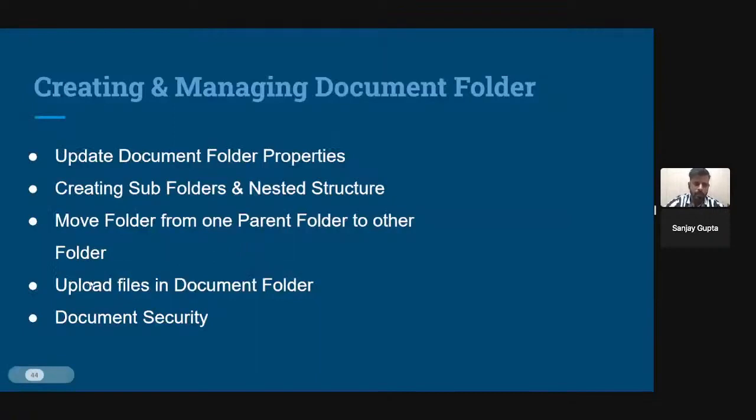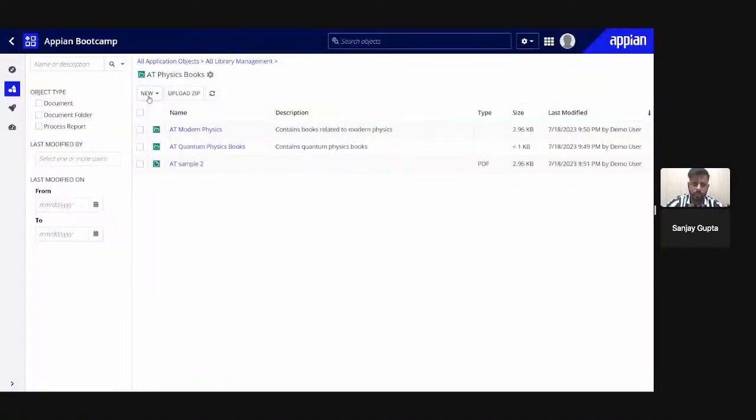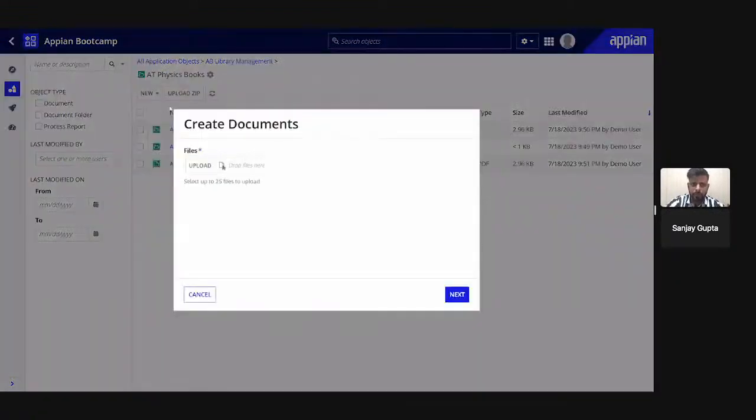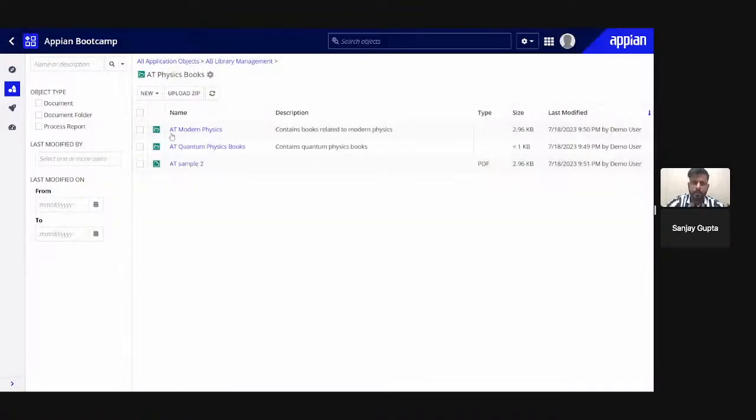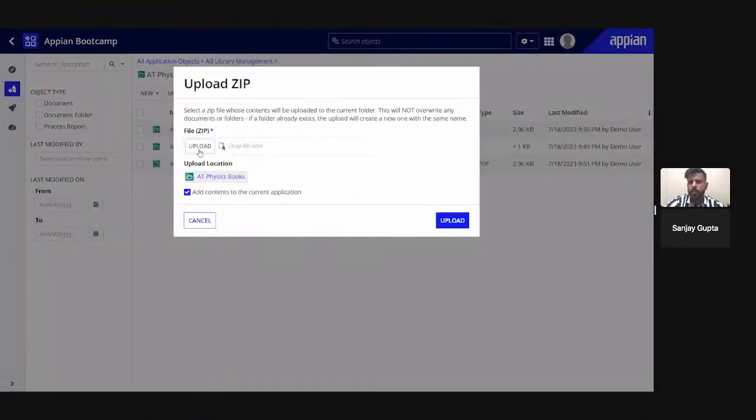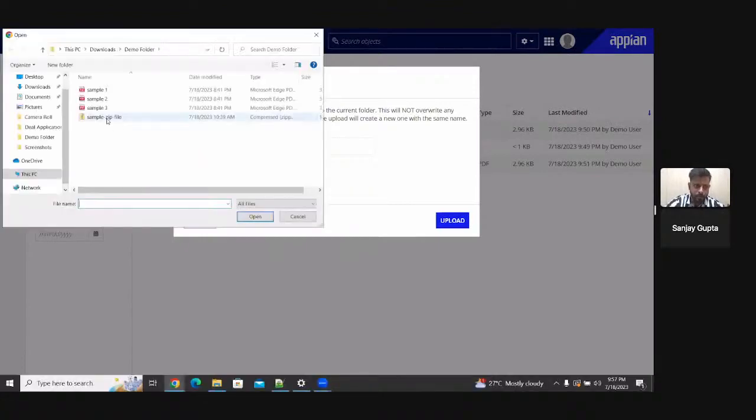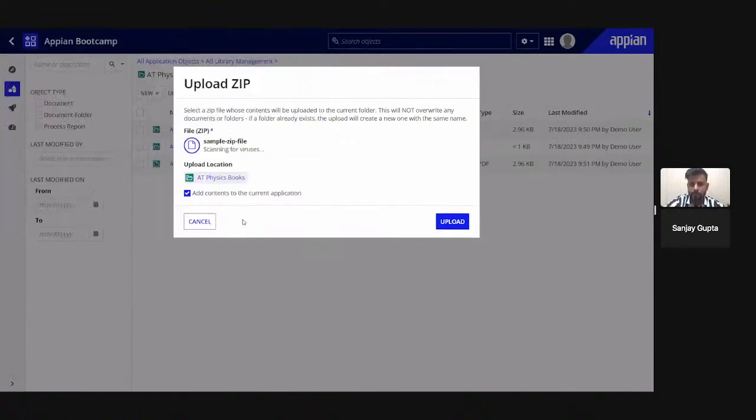We already checked file upload in a particular document folder. If I select this document, then I can upload as many files as I want, maximum 25. If I have a zip file that has documents, I can just upload that zip file as well, and it will automatically extract those files from the zip. So suppose I am selecting this sample zip file, I click on open, and I will click on upload.